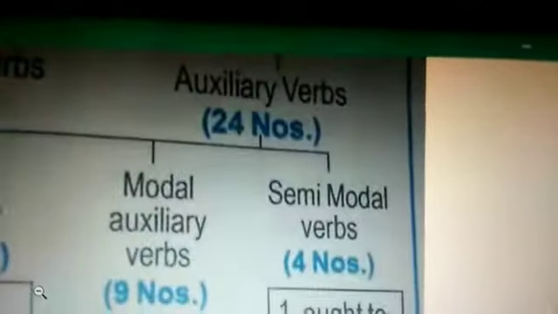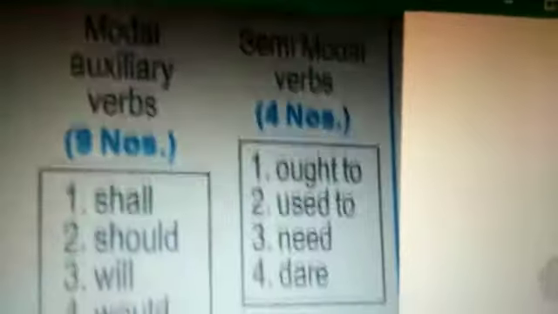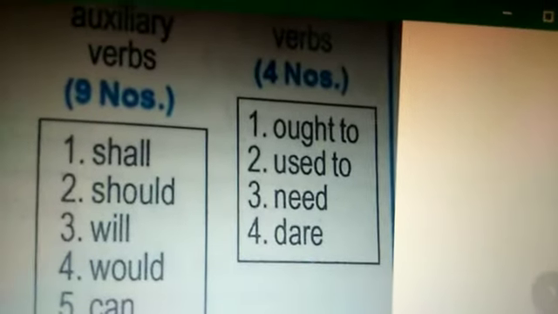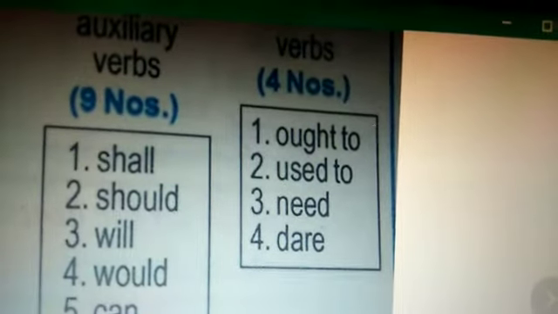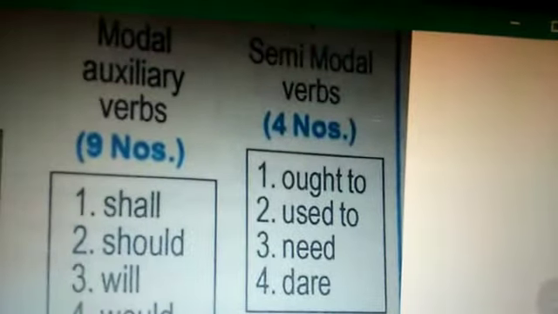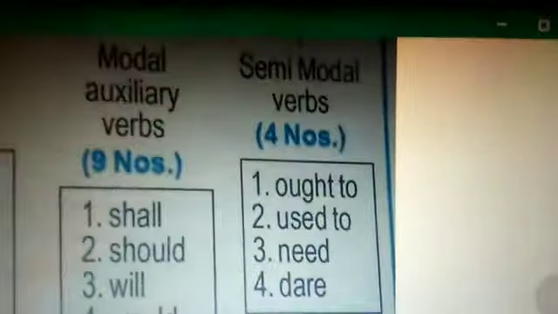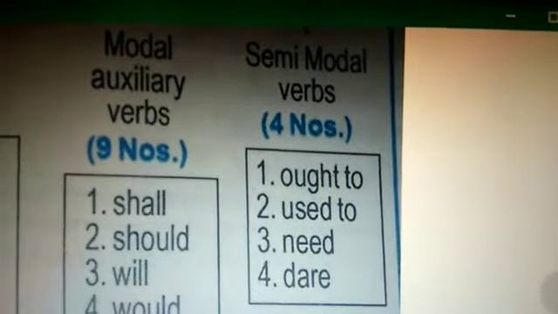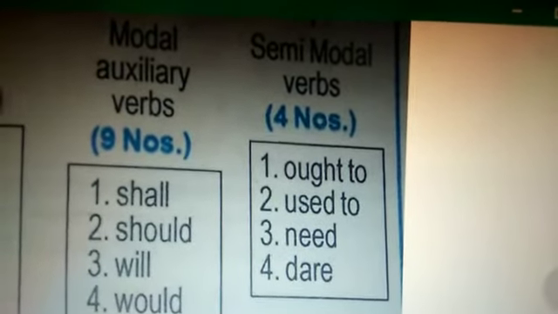They are ought to, used to, need, dare. Ought to means you are telling it is compulsory, you have to, you should do. Used to means denoting a past action. Need means whatever you need. Dare means the courage.